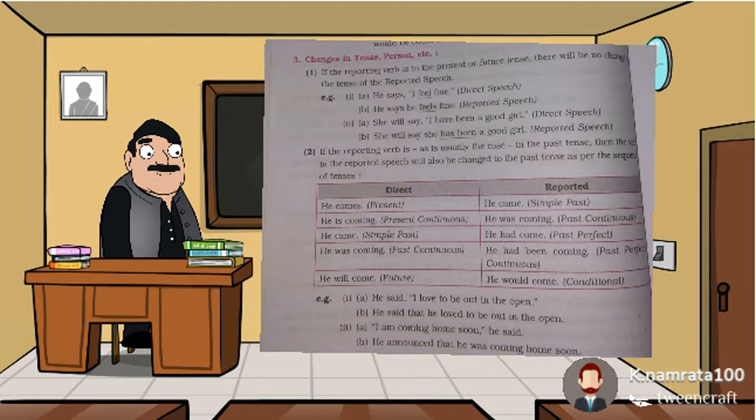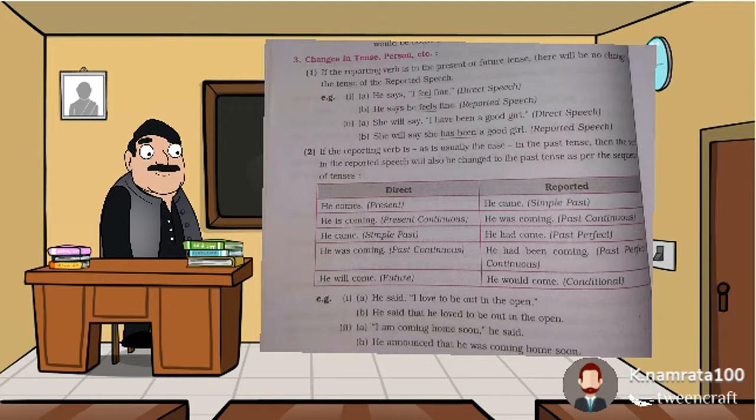He is coming, present continuous; reported, he was coming. He came, simple past; reported, he had come. Direct, he was coming, past continuous; then reported will be he had been coming, past perfect continuous. Then he will come, this is future, whereas reported will be he would come, this is conditional. These are the changes.